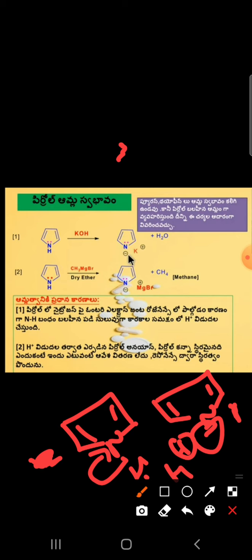Okay, and next one also, CH3MgBr, it is the Grignard reagent. CH3- and H+ will go outside, that is the methane, and after that N- is connected to Mg+Br. Okay, this is the acidity of pyrrole.